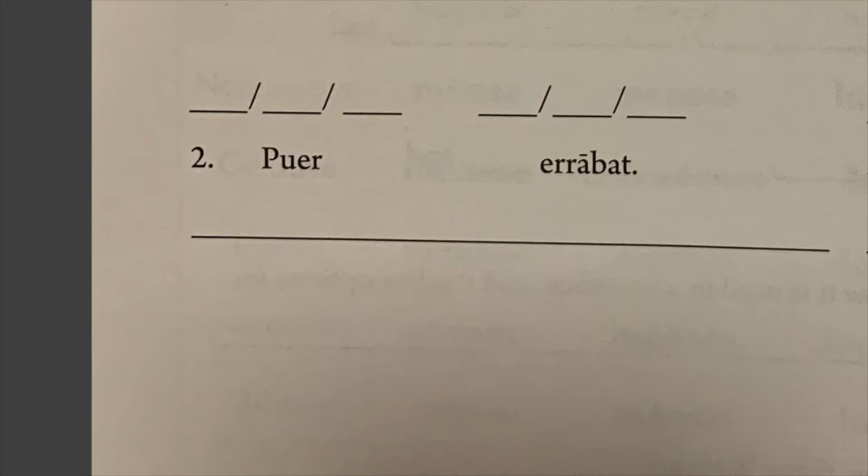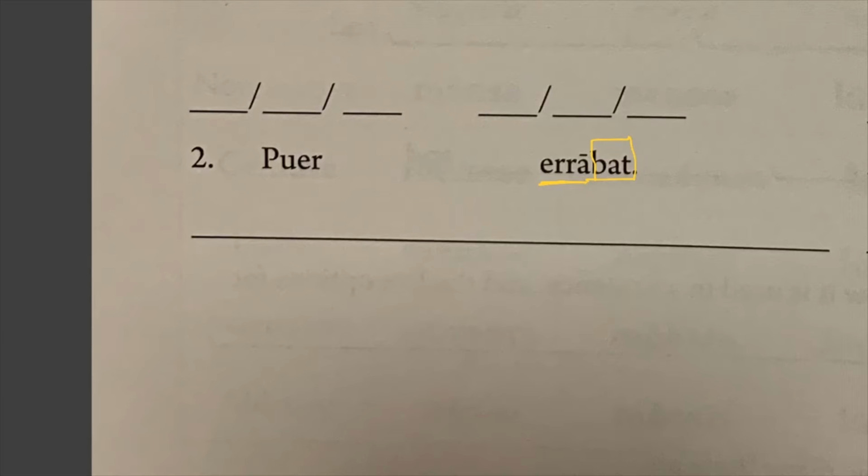There are 2 ways that you can find a verb. One is to look for a vocabulary word that you recognize as a verb. Two is to look for an ending that you know comes from a verb. We have both of those here, as we should expect. We see the -bat ending right here, from -bam, -bas, -bat, -bamus, -batis, -bant. But of course we also see err-, which comes from our vocabulary word errare, which means to wander. So we want to deal with this verb first by parsing it.